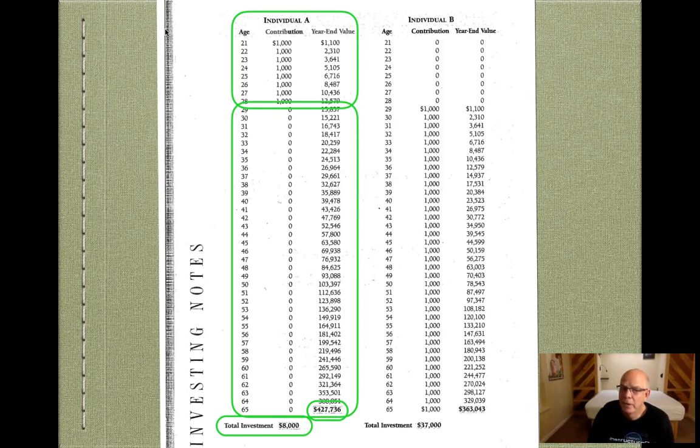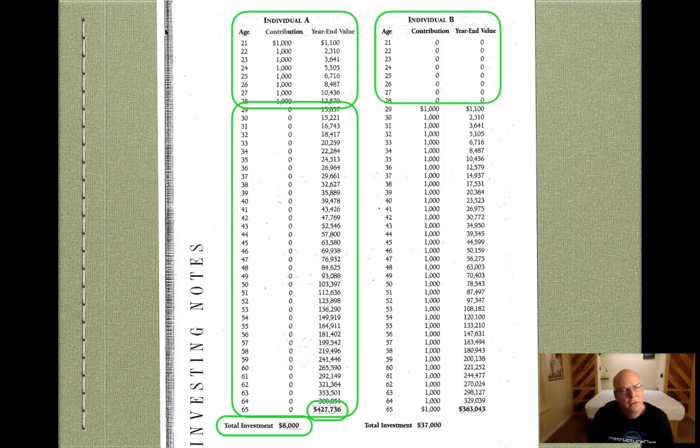And again, not compounded very well, and this table's not great in terms of the actual compounding that would work. But they have a retirement with $427,000 in it because of that compounding factor that's going on there. Now let's compare that to individual B.